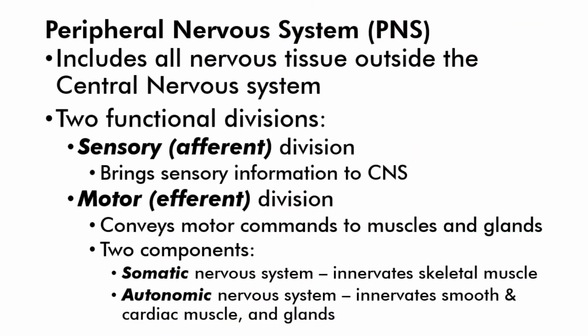Now we're moving on to the peripheral nervous system, which includes all nervous tissue outside the central nervous system. There are two functional divisions: the sensory or afferent division, which brings sensory information to the CNS, and the motor or efferent division, which conveys motor commands to muscles and glands. The efferent division has two components: the somatic nervous system, which innervates skeletal muscle, and the autonomic nervous system, which innervates smooth and cardiac muscle and glands.